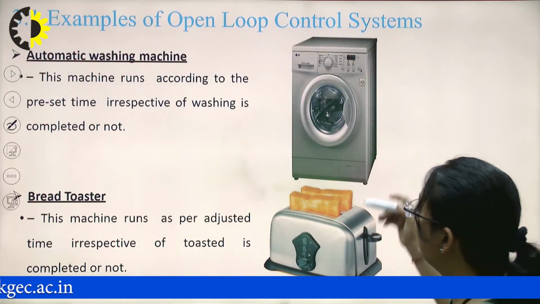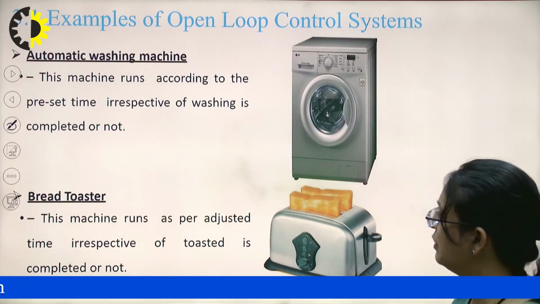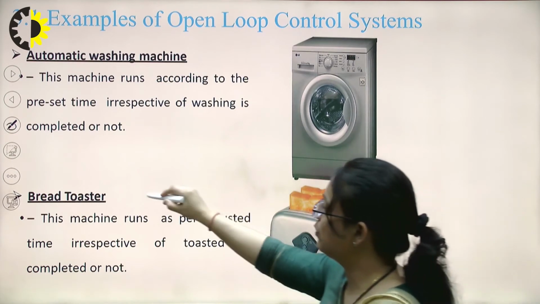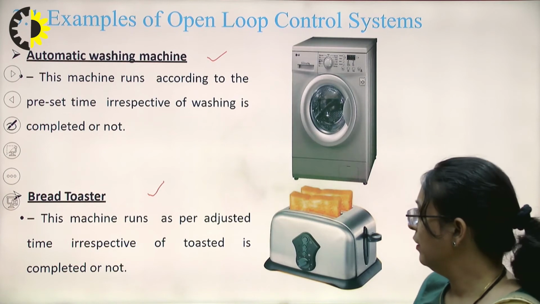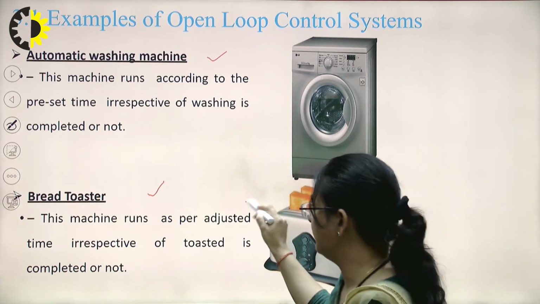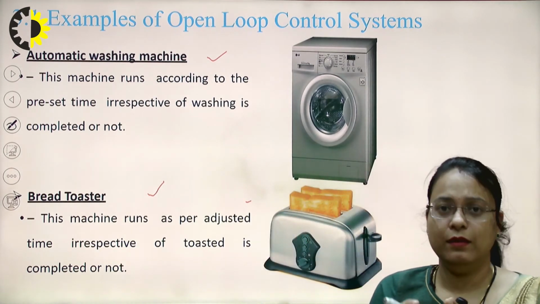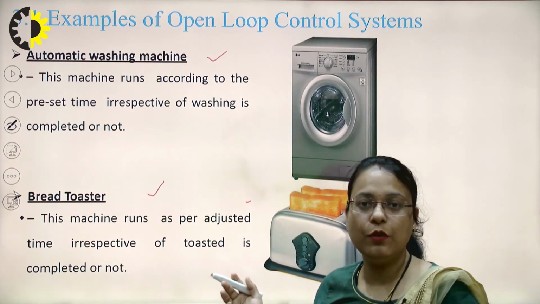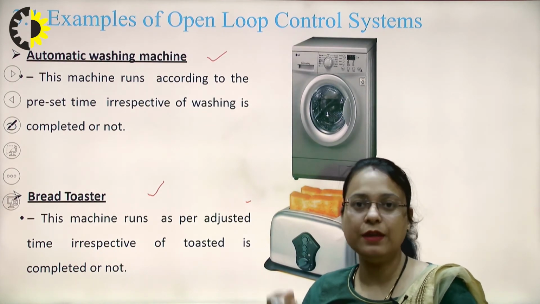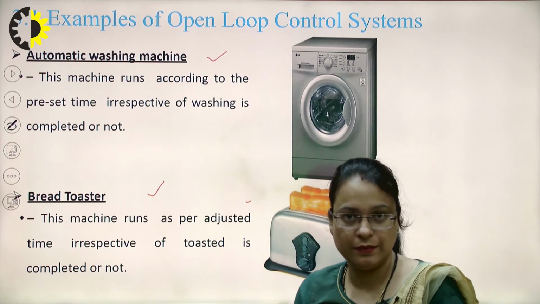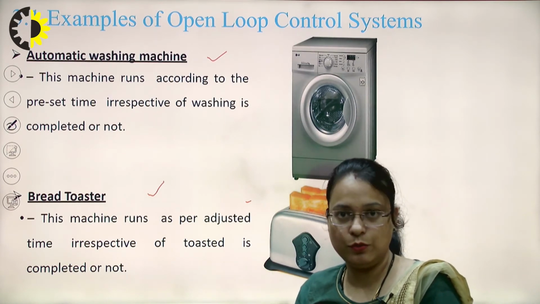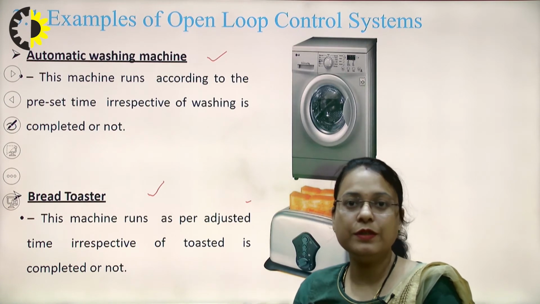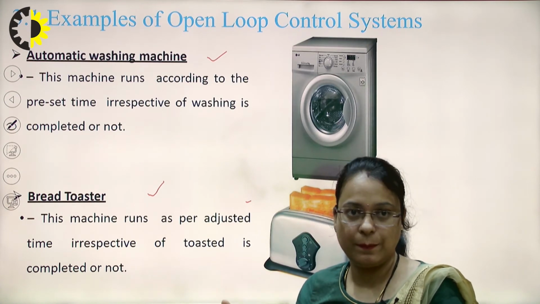Now these are the examples of the open loop control system. One is the bread toaster and one is the automatic washing machine. In case of bread toaster, the quality of the bread depends upon the heating of the toast, right? Which is dependent upon the time, right?